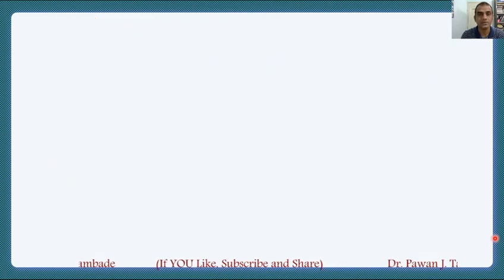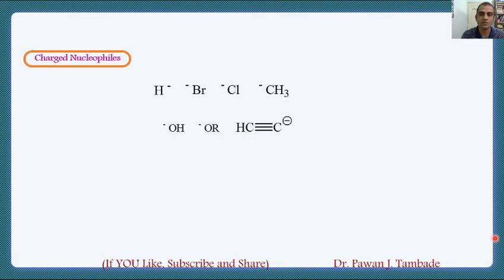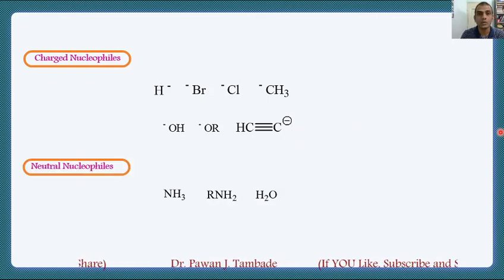And here are some examples of nucleophiles. As I told, nucleophiles may be charged, that is, negatively charged. For example, hydride ion, bromide ion, chloride, CH3 minus, OH minus, OR minus, and so on. These are charged nucleophiles. In the same way, a nucleophile may be a neutral species like NH3, RNH2, H2O. In this case, there is a lone pair of electrons, and although these molecules are neutral, they show tendency to donate that lone pair of electrons, and thus they act as nucleophiles.